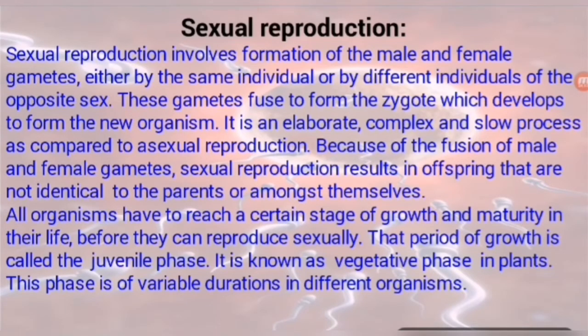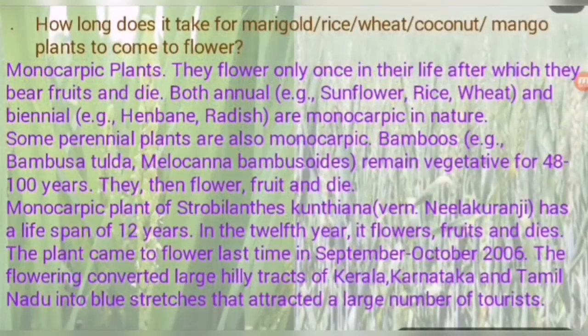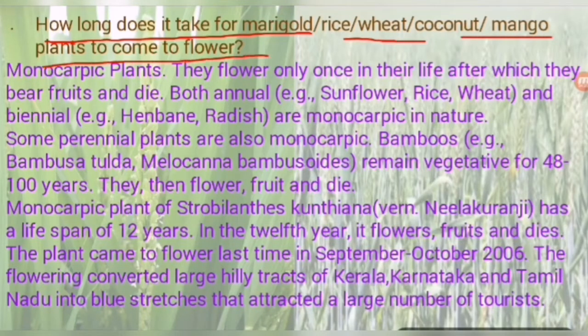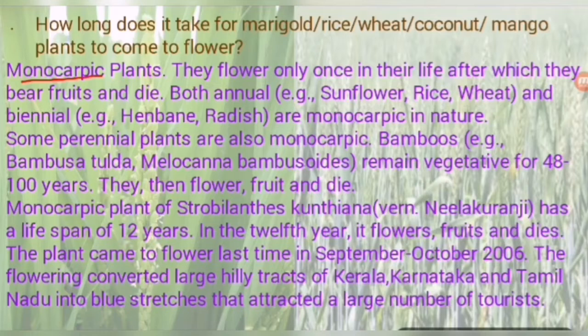So let's discuss more about it. Students, this is the question given in your NCERT book: how long does it take for marigold, rice, wheat, coconut, mango plants to come to flower? Means in different plants the vegetative period may be short or long, it may be different. So in marigold, rice, wheat, coconut, mango, how long does it take? Monocarpic plants, you will find the answer here.